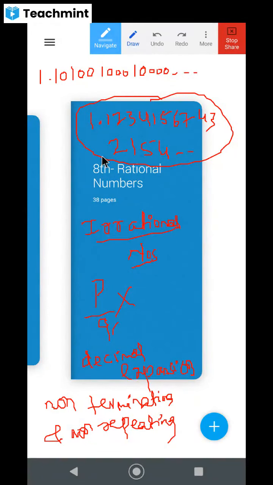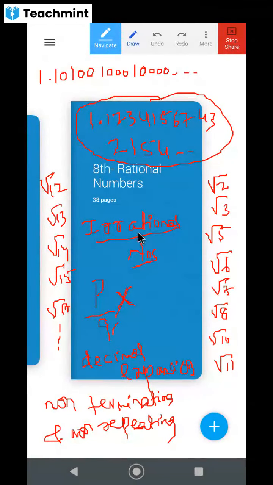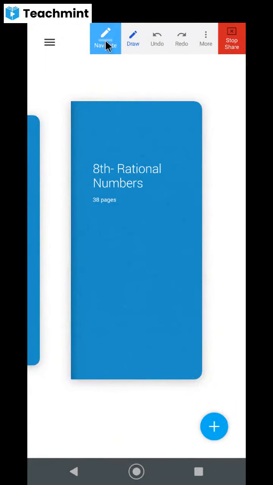And we have seen the square roots of imperfect numbers, that is root 2, root 3, root 4 won't come, root 5, root 6, root 7, then root 8, root 9 won't come, then again root 10, root 11, root 12, root 13, root 14, root 15, root 16 won't come, root 17. All these are examples of irrational numbers. I hope it is clear, dear children. Are all these things clear to you? Yes or no? Are they clear to you or not? Yes, sir. Okay, fine.